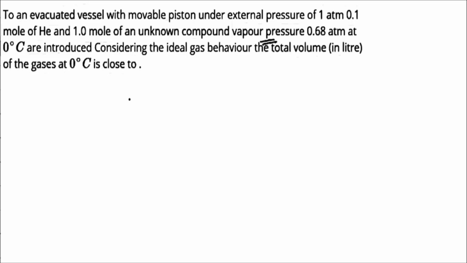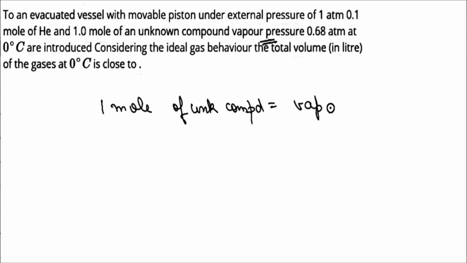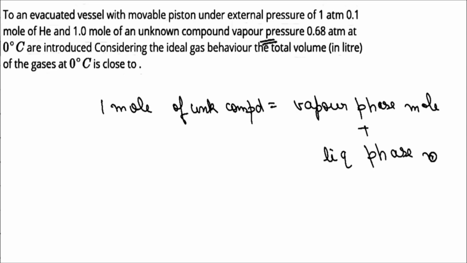First of all, let me clarify that this 1 mole of unknown compound contains vapor phase moles plus liquid phase moles. So we can't apply PV = nRT directly here.